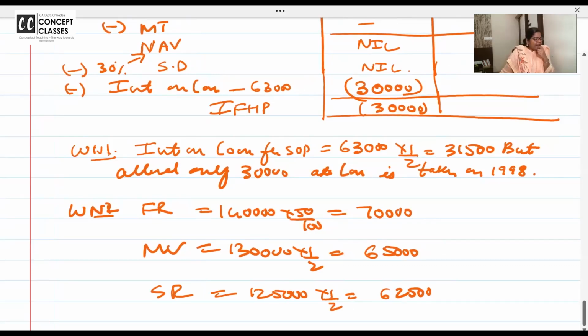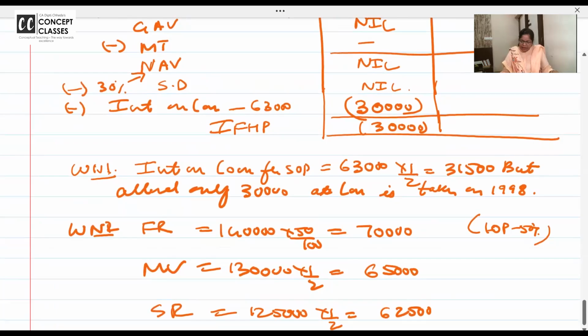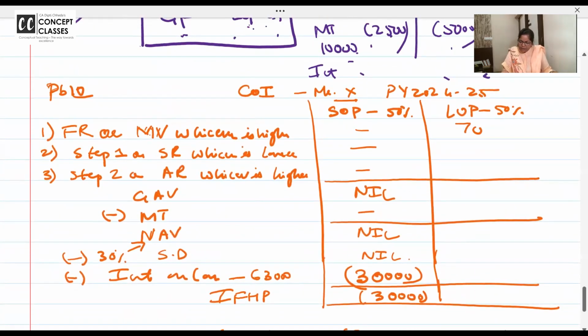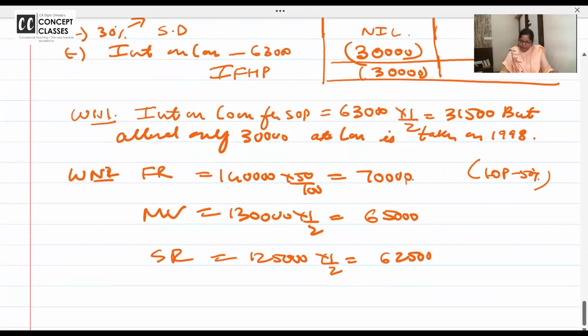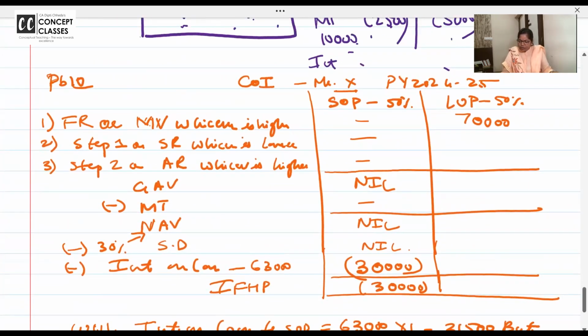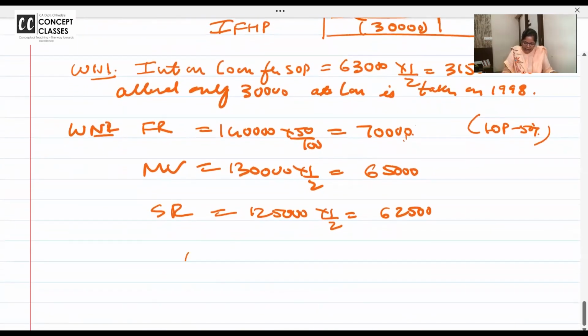Everyone is clear why did I take half? Because they gave the property value for the full and the let out part is only 50%. Now, fair rent or municipal value, whichever is higher. So 70,000. Standard rent 62,500, whichever is lower. That or actual rent. I want all of you to write actual rent also here.